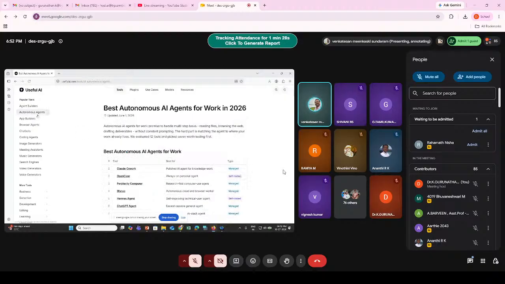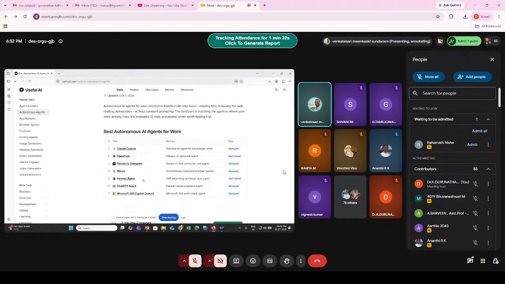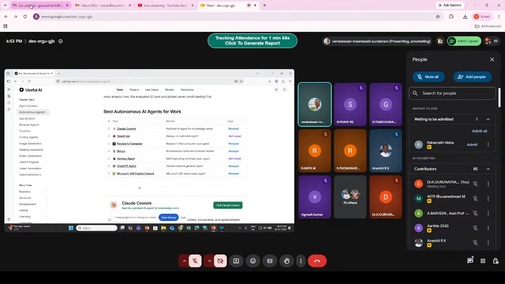Then there are some tools for autonomous agents, the best autonomous AI agents for work. Claude Cowork: when you use Claude, you can connect this Cowork AI agent, and it will help you a lot. Then OpenClaw, Perplexity Computer, Manus, Hermes agent, ChatGPT agent.